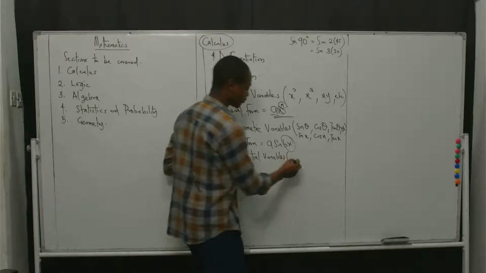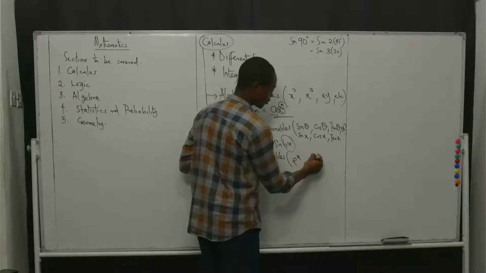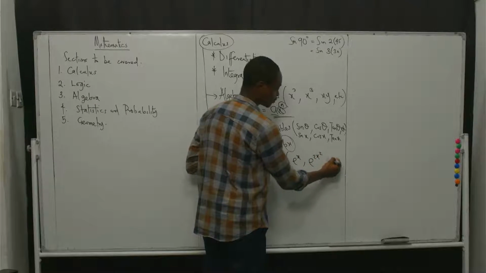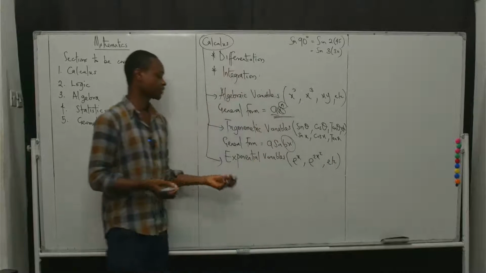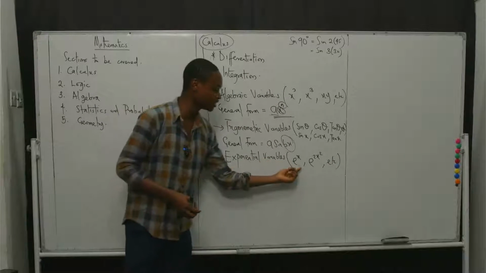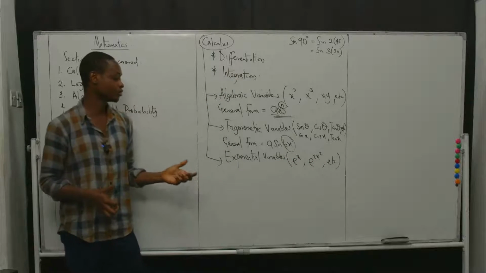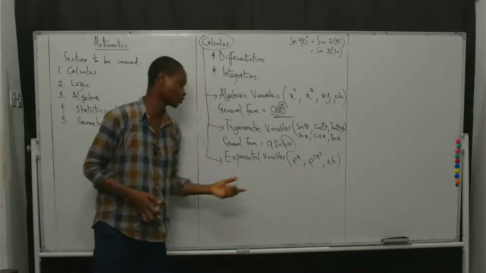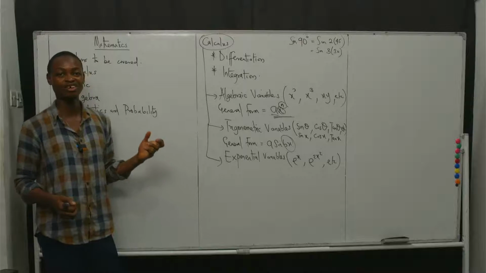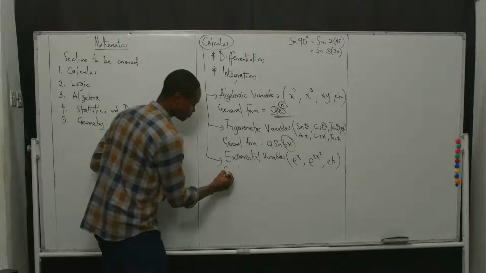So if you have e raised to x, or you have e raised to 2x squared, or stuff like this, then it's the exponential function. Because e is present, most times in the base, it is called an exponential variable.